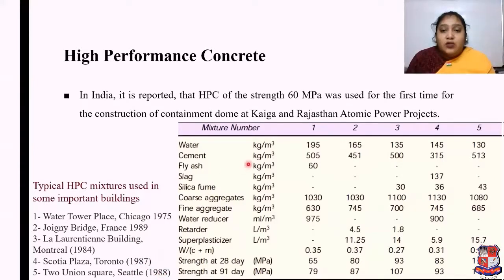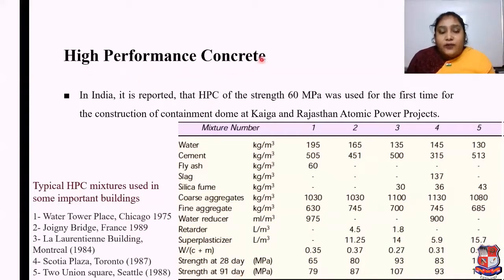For high performance concrete, as per the material ingredients and number of trials, these strengths are gained after 28 days and after 91 days.